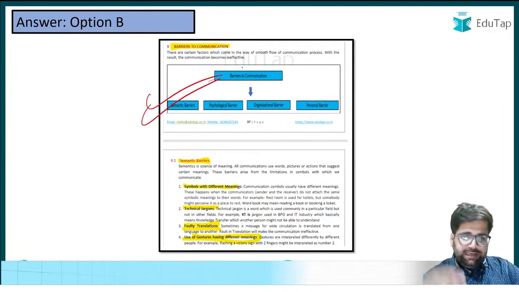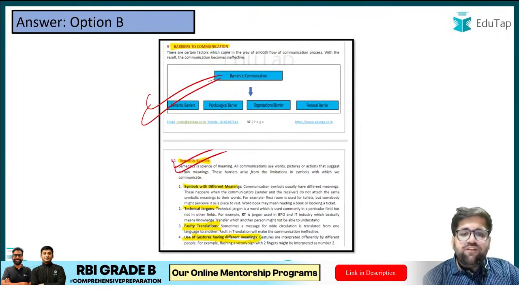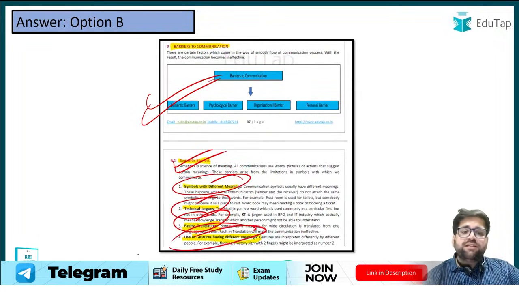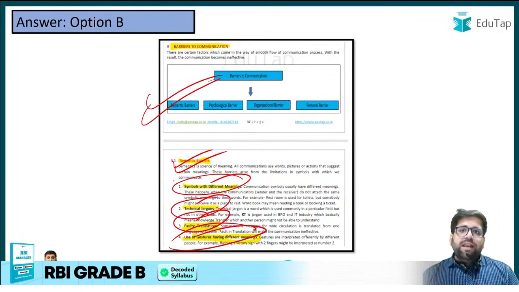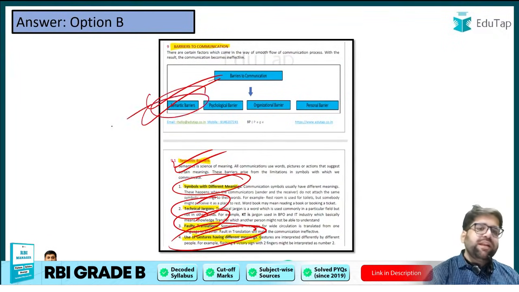If you see the different categories which we have made under semantic barriers, we have told you the different components. And mind you, my friends, if you are reading any course, try to see how deep they are covering it. For example, they have just given you a meaning of semantic barriers.